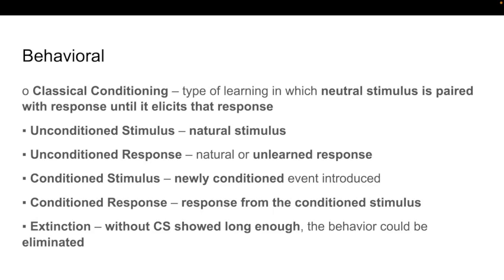So we have first the term classical conditioning. This is wherein a person learns, starting from a neutral stimulus that is paired with another stimulus to elicit a response. In simple terms, for example, the classical dog example. The dog salivates every time there's food. However, before giving the food, a bell is rung first, and that is paired with the food, and then every time the bell rings, the dog salivates. That's a classical example of classical conditioning.